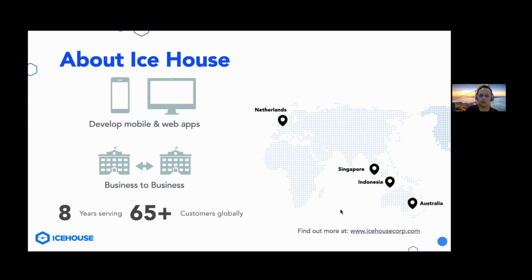On the right side here, you can see the locations in which Icehouse is currently present. However, our main base of operations is still in South Jakarta, Indonesia. So that's where our main development process is currently happening. And that's a bit about Icehouse.